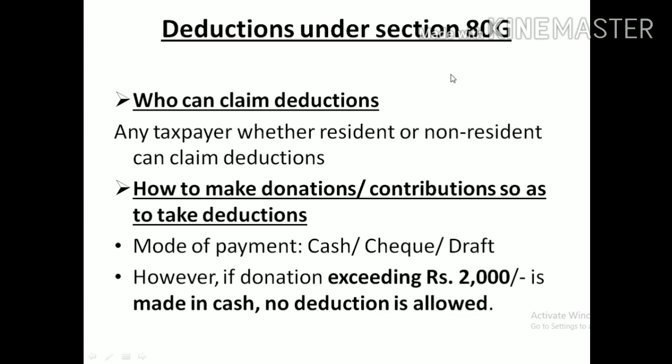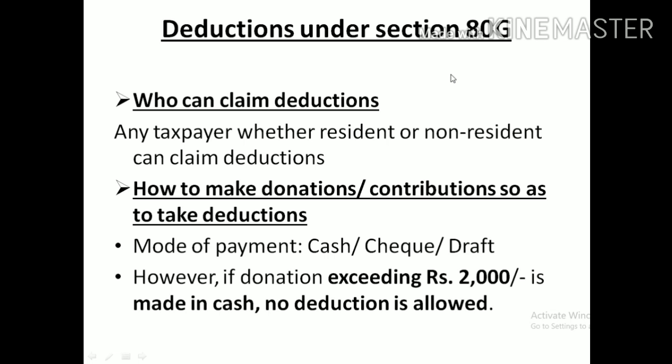So when the income tax law provides some kind of facility for claiming a deduction out of their profit, it is an encouragement to companies or individuals to donate more funds, which they can claim as a deduction.